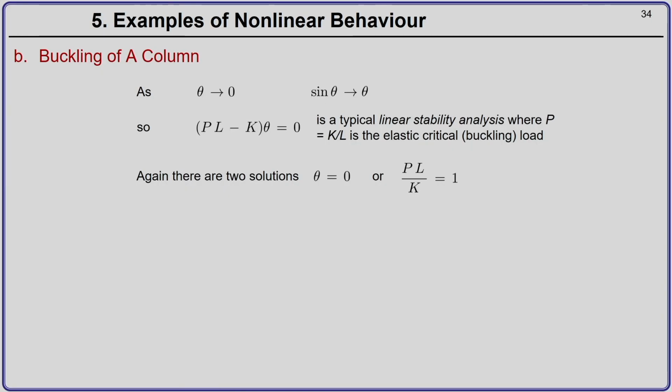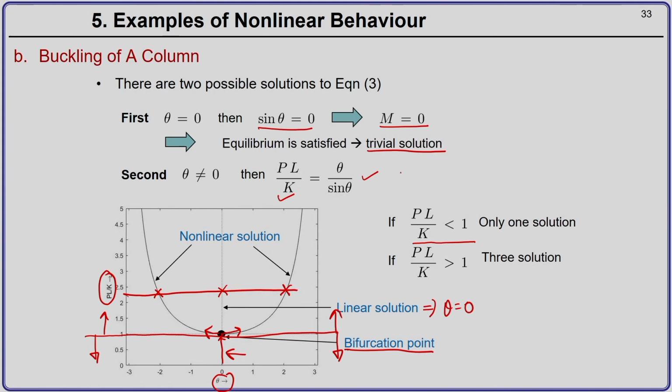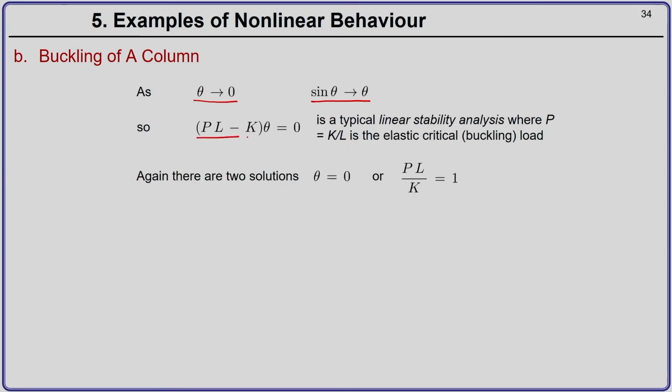Next, you can linearize. As theta approaches 0, sin theta approaches theta. Then you substitute this in this equation, and what you get is PL minus K into theta equal to 0. One can recognize that this is a typical linear stability analysis, where P equal to K by L is the critical buckling load for a column. Again, for this equation you have 2 possible solutions, one is theta equal to 0 and the other is PL by K equal to 1.